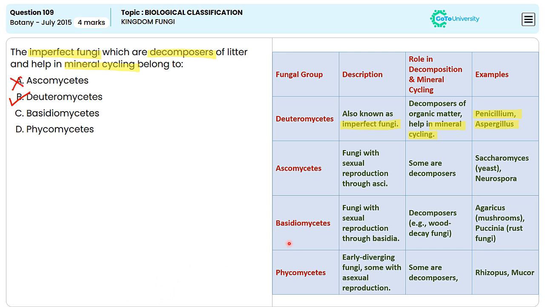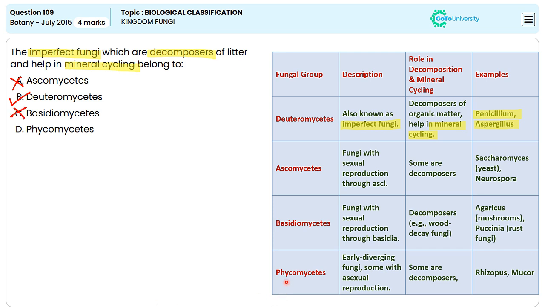Coming to basidiomycetes, these are the fungi with sexual reproduction through basidia, and they are also decomposers, specifically wood decay fungi, and the examples include Agaricus. And also they are not the imperfect fungi, so option C is also incorrect.